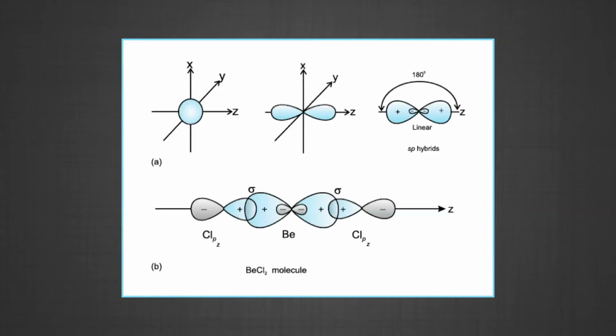Each of the sp hybridized orbitals overlaps with the 2p orbital of chlorine axially and forms two Be-Cl sigma bonds. This is shown in the figure. Figure A shows you the formation of sp hybrids from s and p orbitals, and figure B shows you the formation of the linear beryllium chloride molecule.